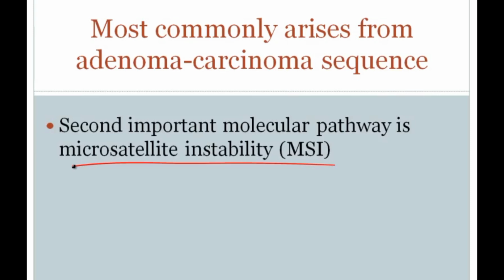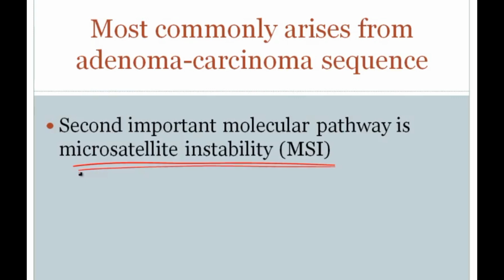Now let's assume, for example, that the patient has some defect in DNA copy mechanisms. For example, they have a problem with their DNA mismatch repair enzymes. Well, in that particular case, they may not be able to maintain the stability of their microsatellites as they copy the DNA over and over again, and this would introduce something called instability, and that's exactly what we mean when we say that there is a molecular pathway called microsatellite instability, i.e., there are problems with the DNA copy mechanism so that the microsatellites become unstable.